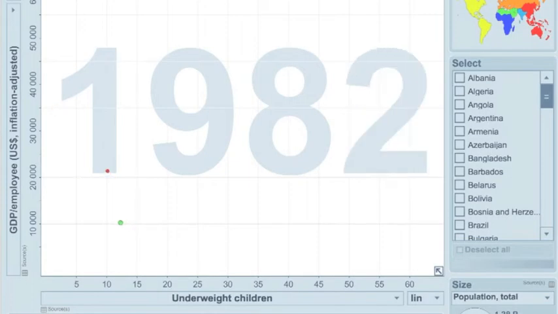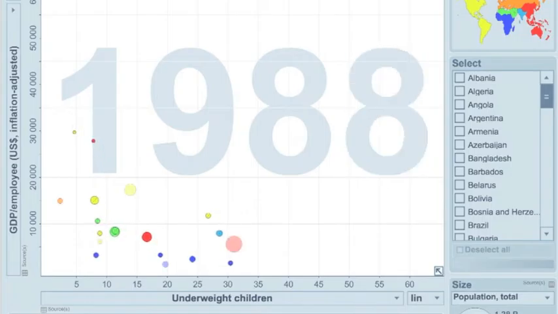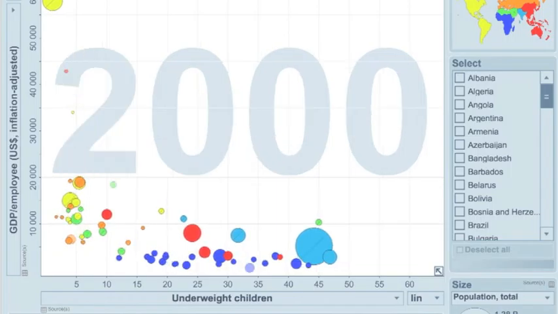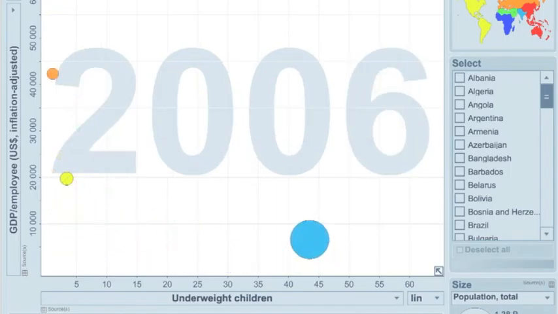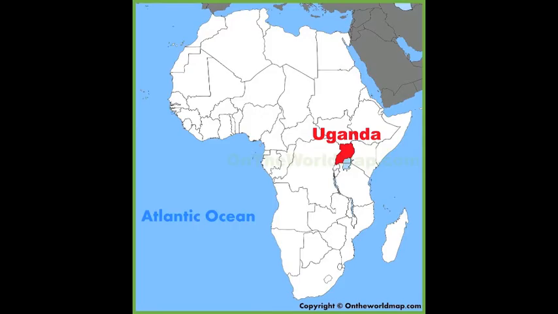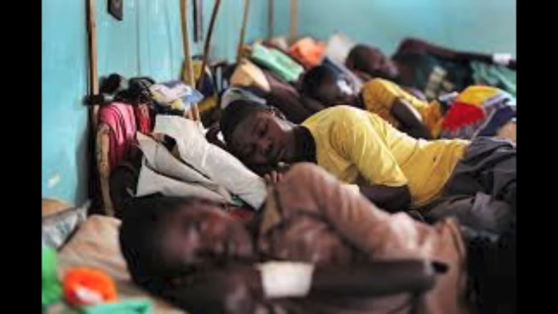This lack of productivity can be seen in the Gapminder graph relating underweight children and GDP per employee. Countries with more underweight children tend to have less productive workers. The World Food Program researched the effects of malnutrition on total GDP in Uganda. Their findings were eye-opening. It was discovered that Uganda lost $899 million in US dollars, which is 5% of their GDP. The World Food Program credited this loss to, quote, workers getting sick more often and being less productive because they lack nutrition as children.